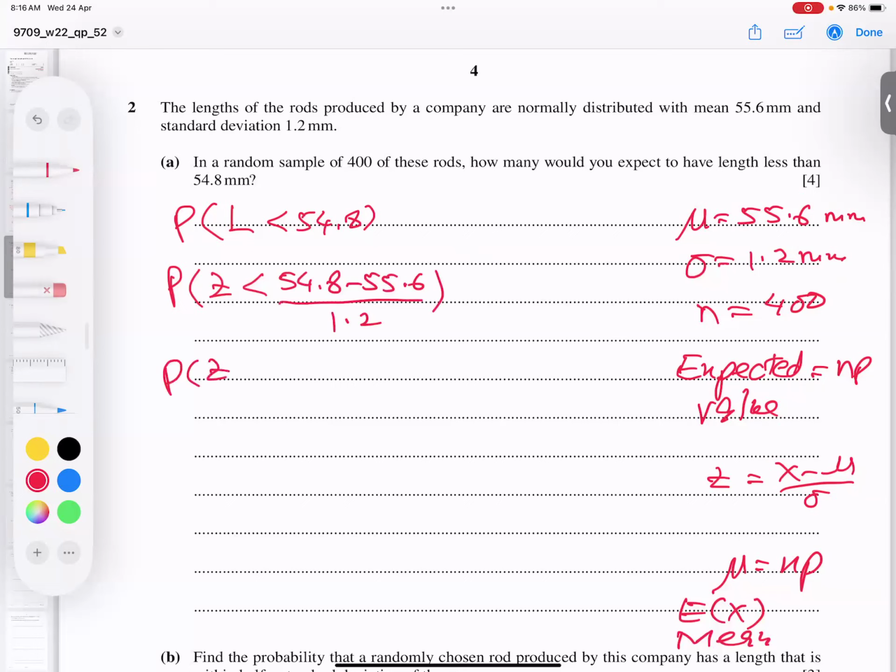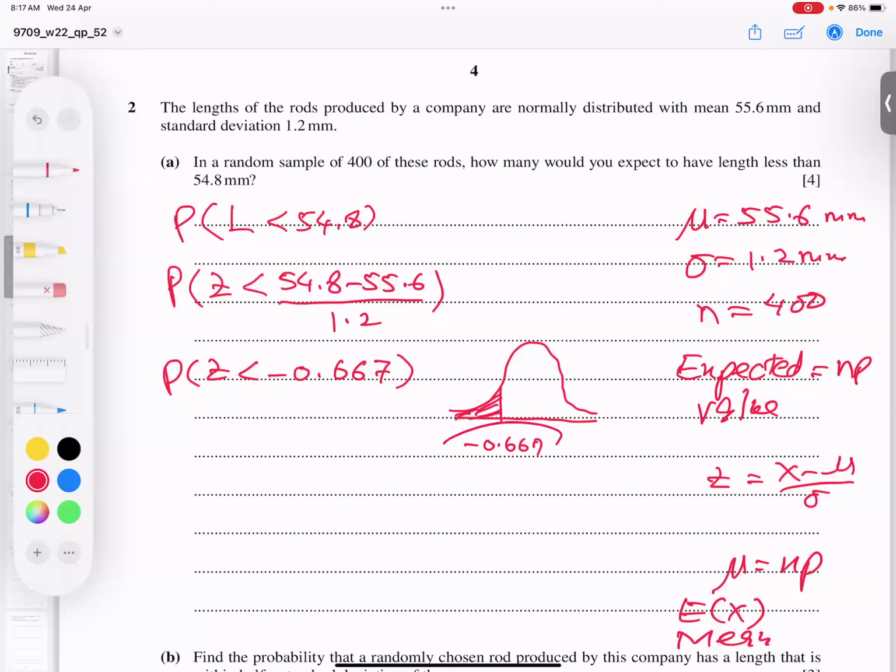And if I type this number in the calculator, I get negative 0.667. Okay, this is the value, and you know this is a value on the negative side. So this is negative, not positive. Negative comes on the left-hand side, negative 0.667. How do we read it? Less than. Less than means this portion is the area less than.